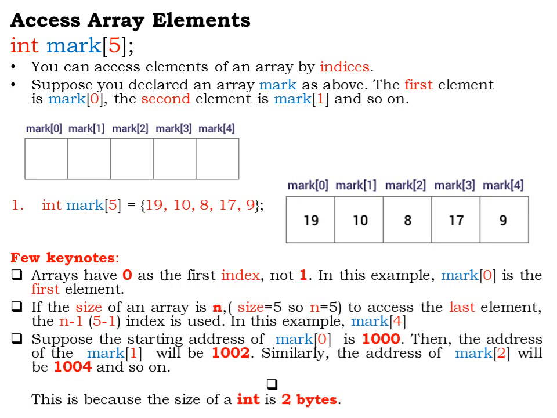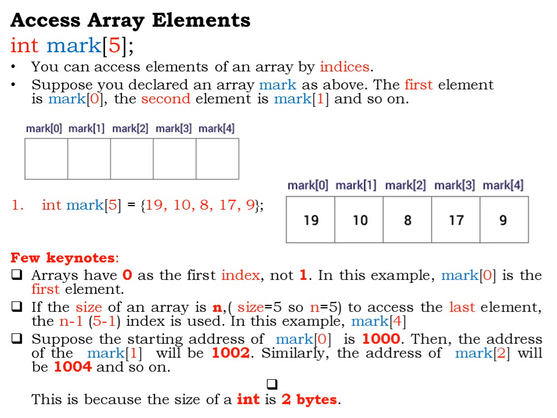Now let us learn how to access the array elements which we have stored. You can access the elements of an array by indices, or we call it an index.